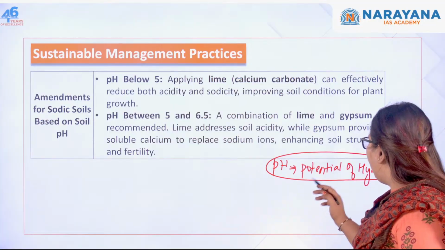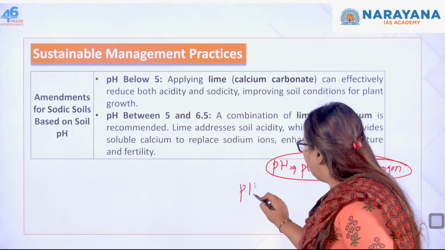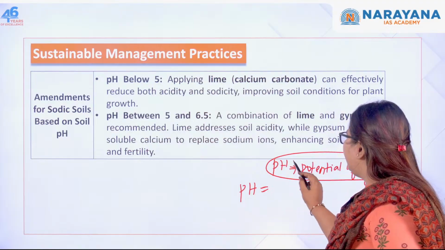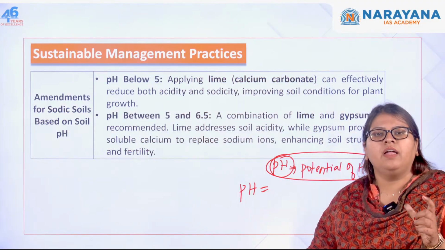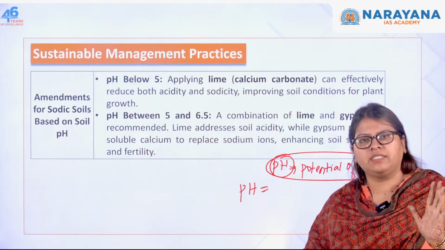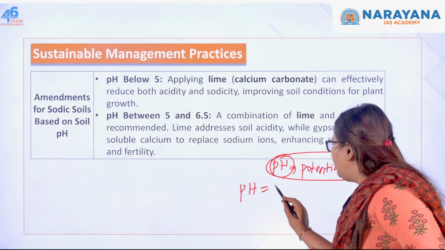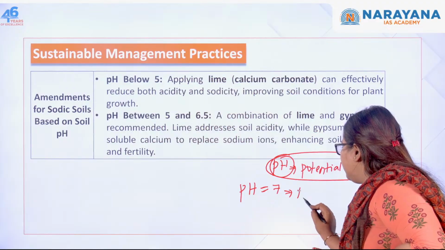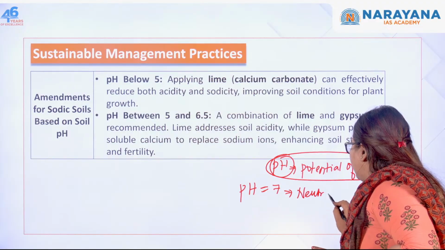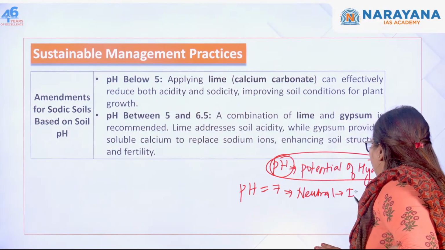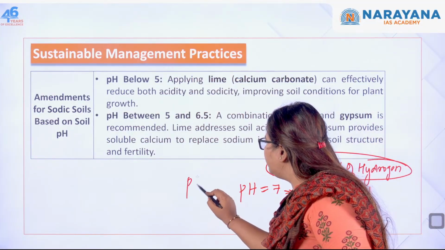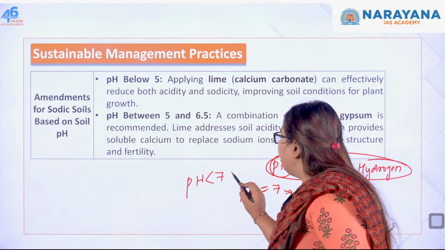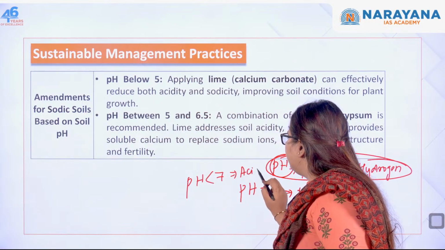Potential of hydrogen, and it is used as a measure to find out if a particular soil is alkaline or acidic. When the pH is equal to 7, this means the soil is neutral, which is ideal for the growth of vegetation. In case the pH is less than 7, then this means it is acidic.